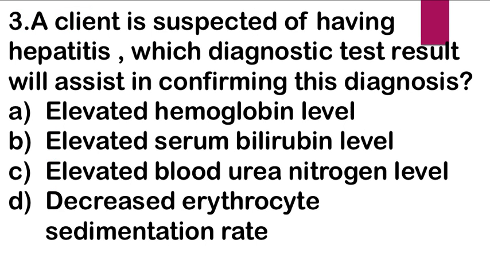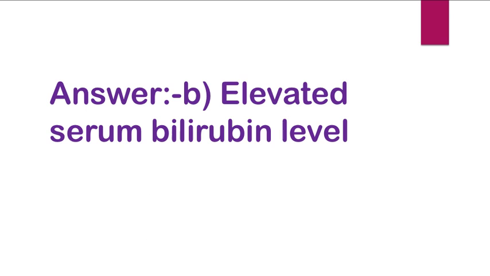Next question. A client is suspected of having hepatitis. Which diagnostic test result will assist in confirming this diagnosis? A, elevated hemoglobin level, B, elevated serum bilirubin level, C, elevated blood urea nitrogen level, and D, decreased erythrocyte sedimentation rate. Right answer is B, elevated serum bilirubin level or increased serum bilirubin level.